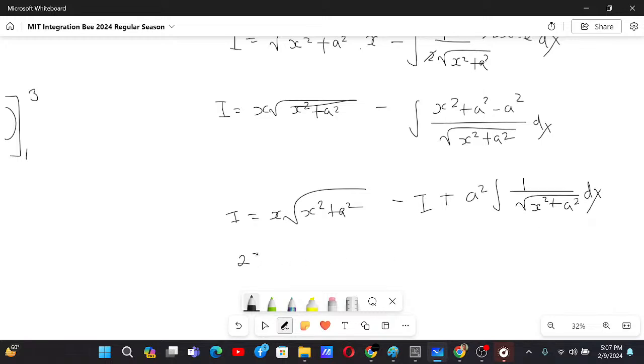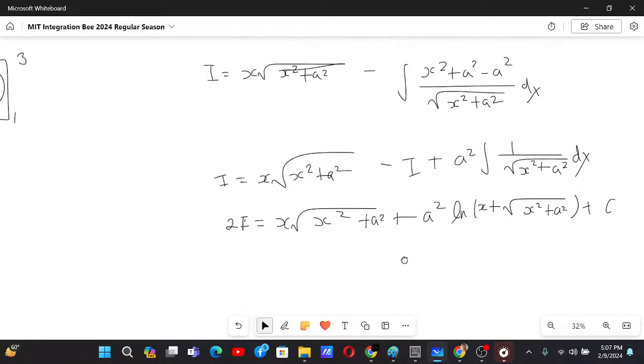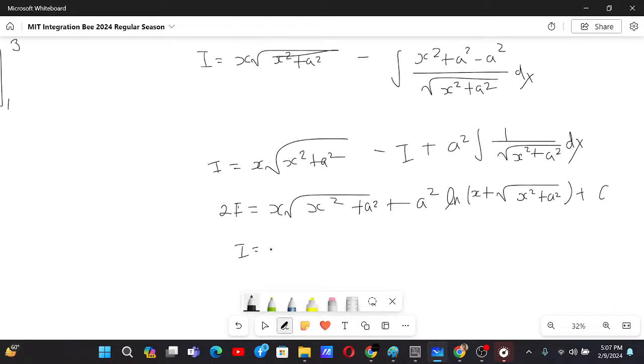So basically I do have the a square, like I think I made a mistake in my copy. Because now this is a square, and this is ln of x plus root x square plus a square. And now I can take the 2 down, so that we have x by 2 root under x square plus a square, plus a square by 2 ln of x plus root x square plus a square, plus c.